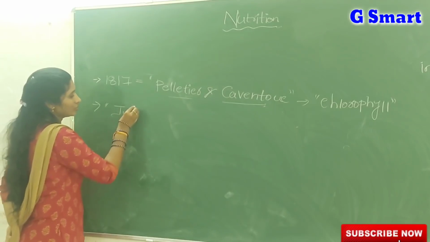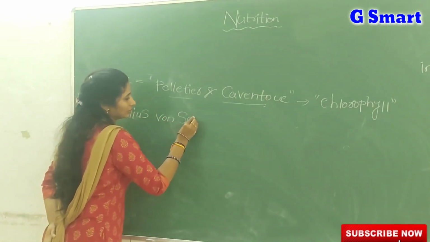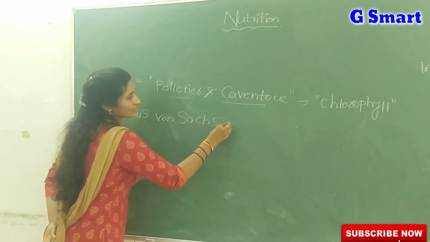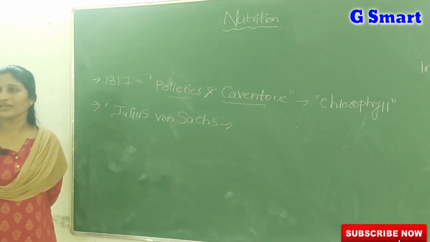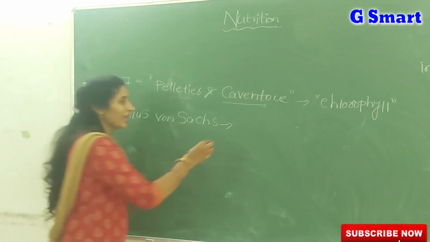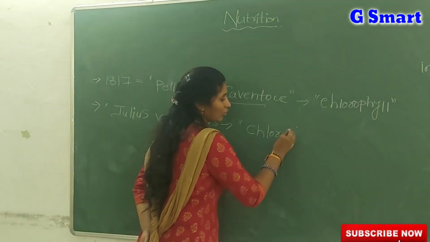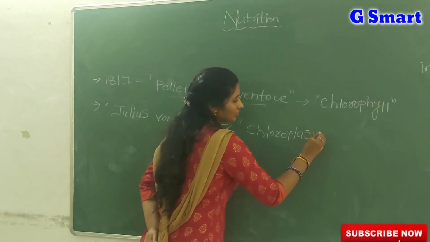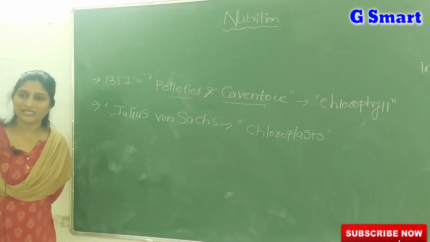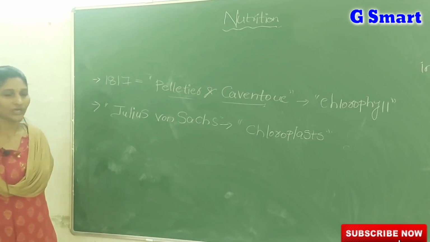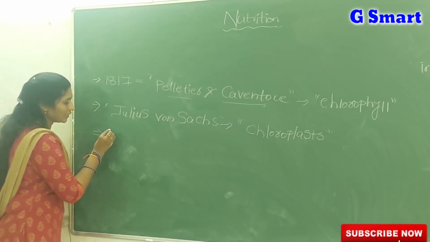But Julius von Sachs, who is that, amma? Julius von Sachs. He was the scientist who told that chlorophyll is not present in the entire plant cell and is only located in the special cell organelle known as chloroplasts. అంటే క్లోరోఫిల్ అనేది సెల్ అంతా కూడా స్ప్రెడ్ అయి ఉండదు, ఓన్లీ క్లోరోప్లాస్ట్ అనే సెల్ ఆర్గనల్స్లో ఉంటుంది అని ఎవరు చెప్పారు అంటే జూలియస్ వాన్ సాక్స్.